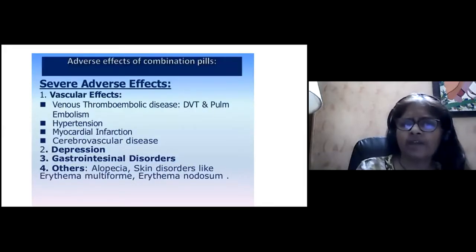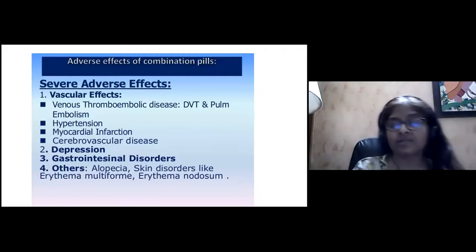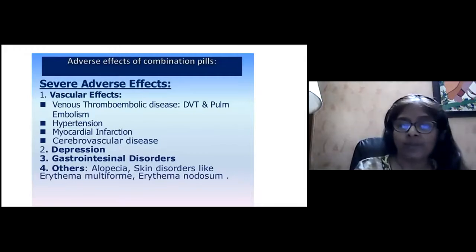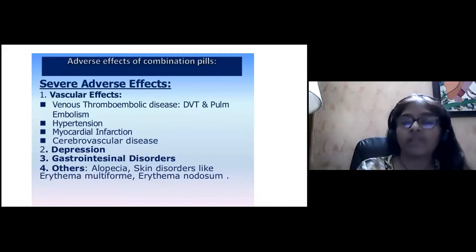The severe effects are very irreversible, like vascular effects, venous thrombosis, pulmonary embolism, hypertension, myocardial infarction, cerebrovascular disease, depression, gastrointestinal disorders, and others like alopecia, erythema multiforme, erythema nodosum.